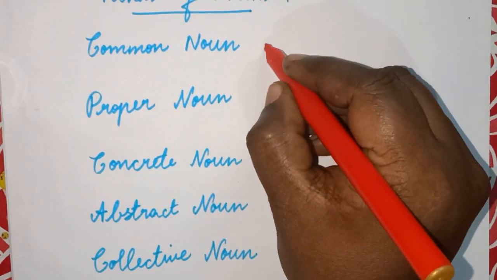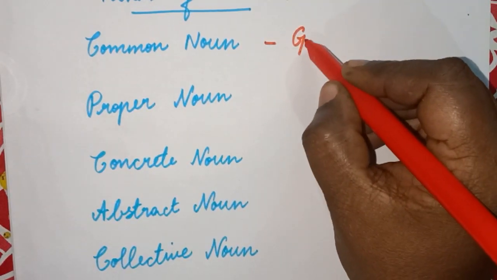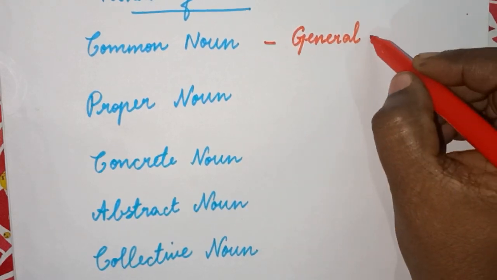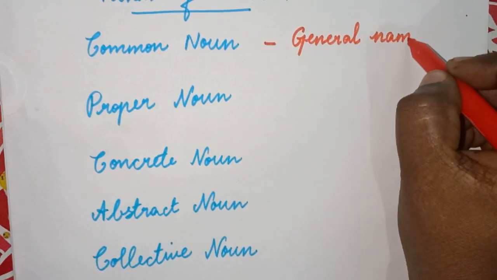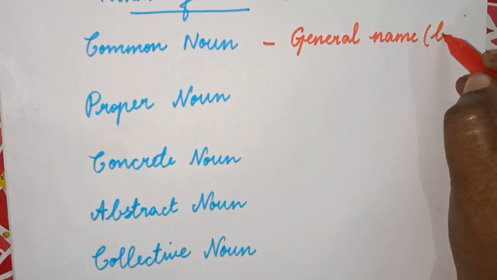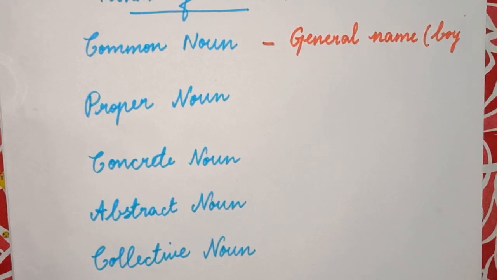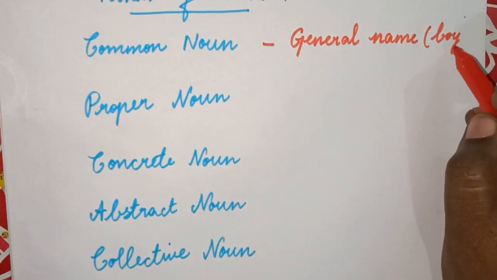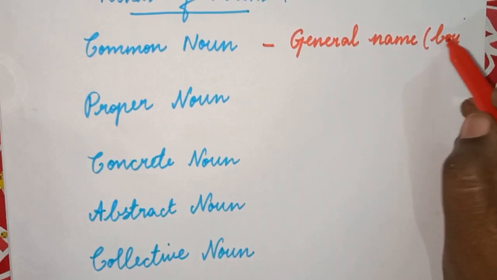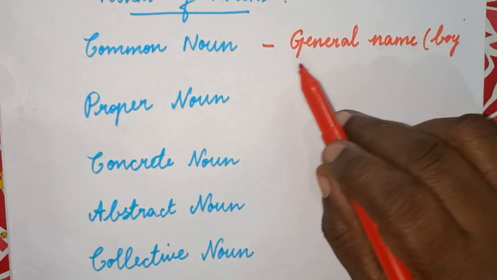What is a common noun? Common noun is the general name given to a person or a place or a thing or an animal. Okay, it's a general name. For example, boy. We represent, it can be Ram, Raj, or whatever it is, we call him a boy. So in general, we call them boy, right? So the general name of a person is boy. So it's a common name.